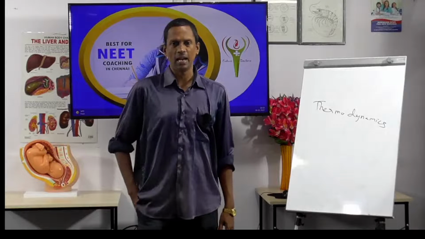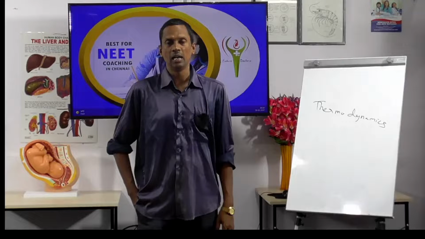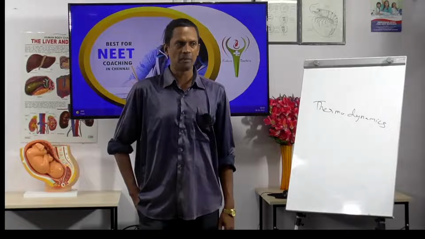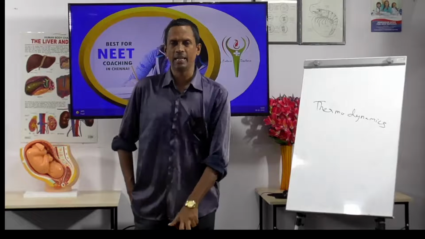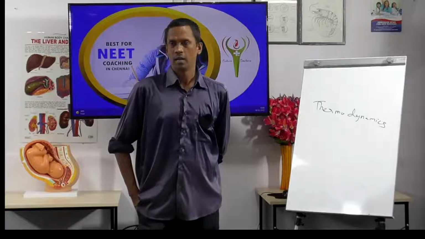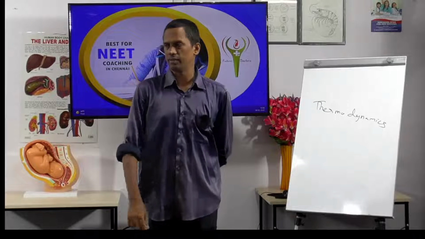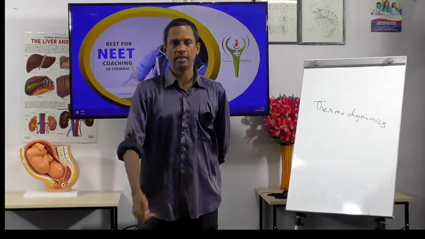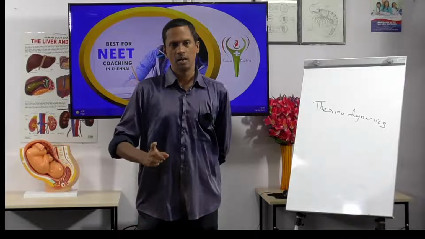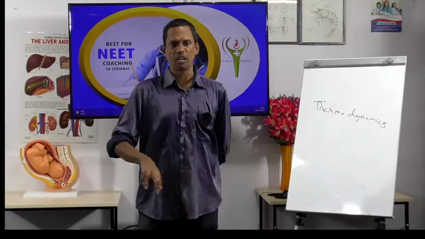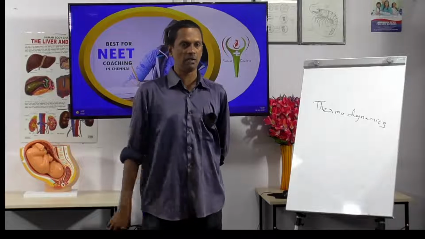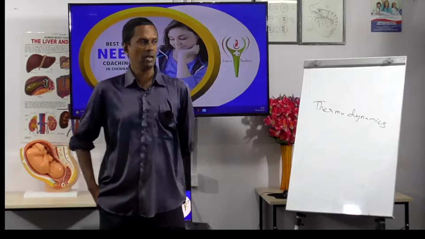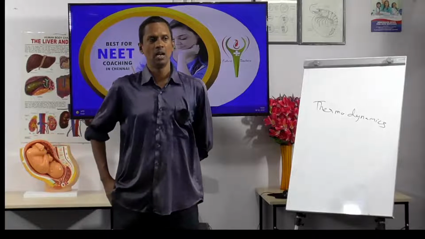Now the same whistle I am taking, but the volume is not constant. It's not a pressure cooker, some other vessel I am taking. I am heating it. So when I heat it, what will happen to the pressure? The temperature is increasing, which is delta T, but the volume changes.